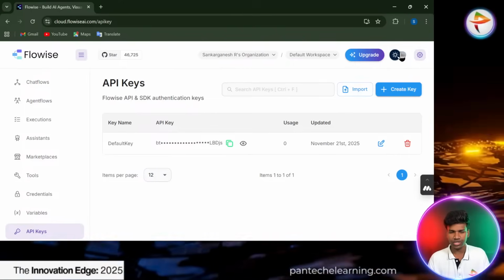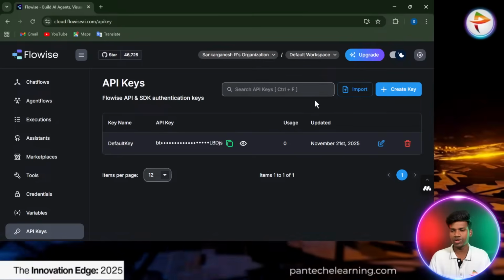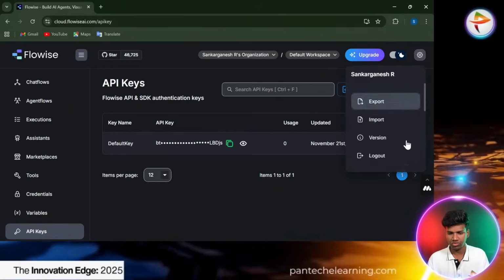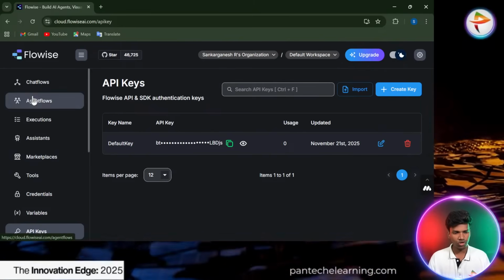So comparatively, there are also some restrictions. We can switch the mode, light mode to dark mode, like that. The settings you already know, the import and export process. Fine. So now we can go into the chat flow.